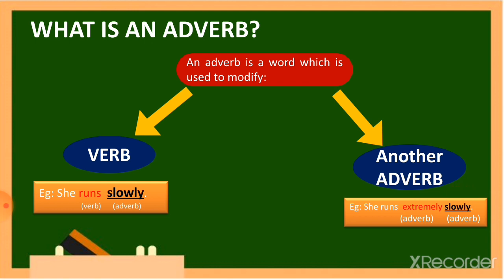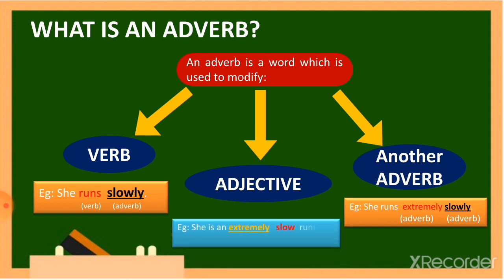Moving on to the third aspect. An adverb is a word which is used to modify an adjective as well. For example, she is an extremely slow runner. Here, the adjective slow tells us more about the runner and how slow she is. She is extremely slow here.